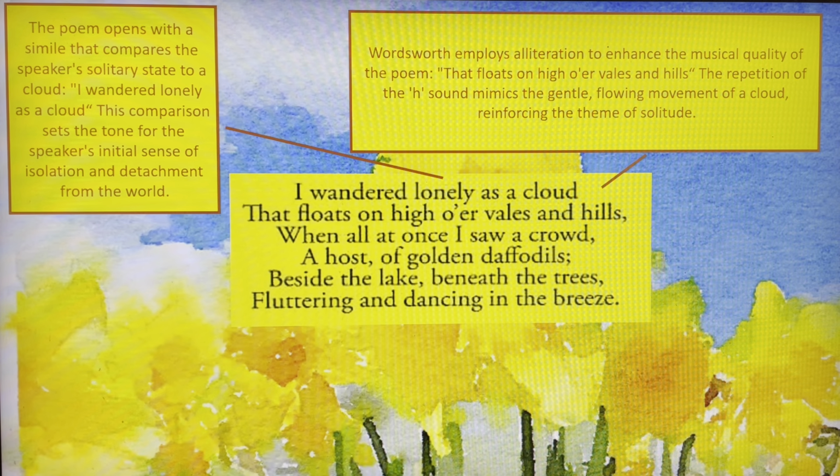Wordsworth employs alliteration here to enhance the musical quality of the poem: "that floats on high o'er vales and hills," the H in high and the H in hills forming the alliteration. The repetition of the H sound mimics the gentle flowing movement of a cloud, reinforcing the theme of solitude which is present at the start of the poem.